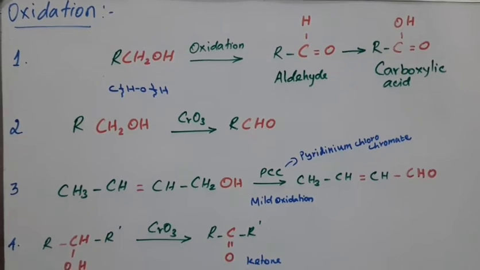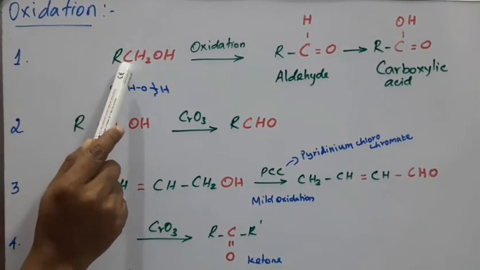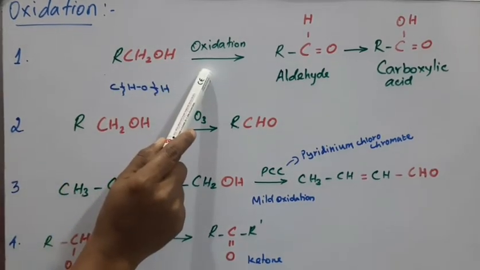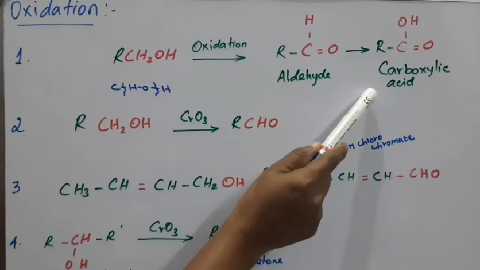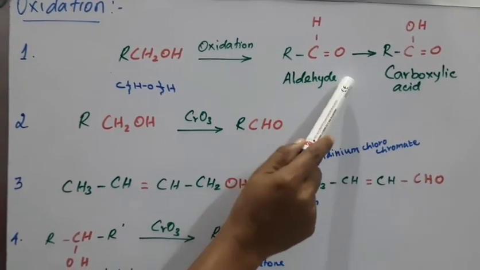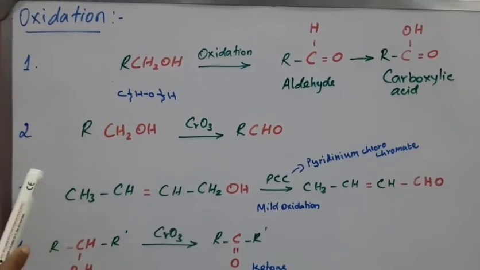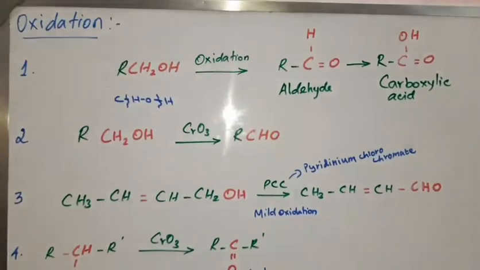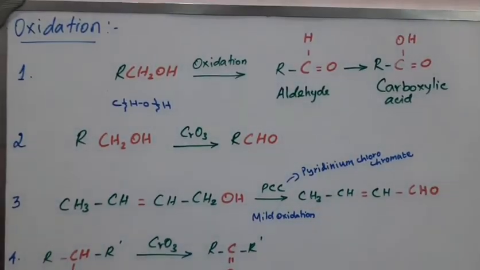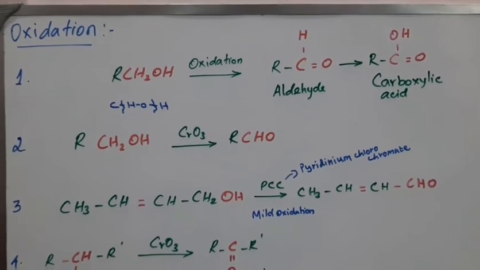Here, first of all, whenever primary alcohol oxidation takes place, it converts into aldehyde and then acid. Aldehyde then gives acid. So there are two types of oxidizing agents: one is a strong oxidizing agent, another is a weak oxidizing agent. Students, keep that in your mind.